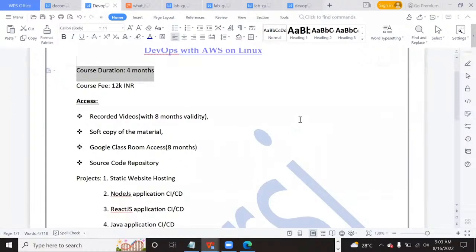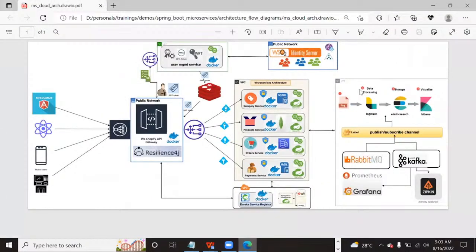Sir, quick question. Are we covering Grafana and ELK? Yes, those are all we are covering. However, about the course content, I'll explain tomorrow. Okay, thank you. Okay, guys, I'm stopping my screen share as I have to jump to another session. See you tomorrow.